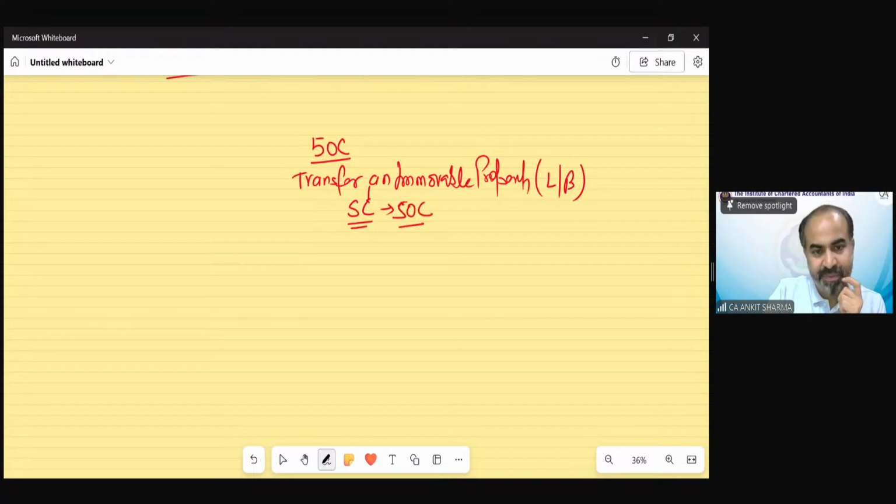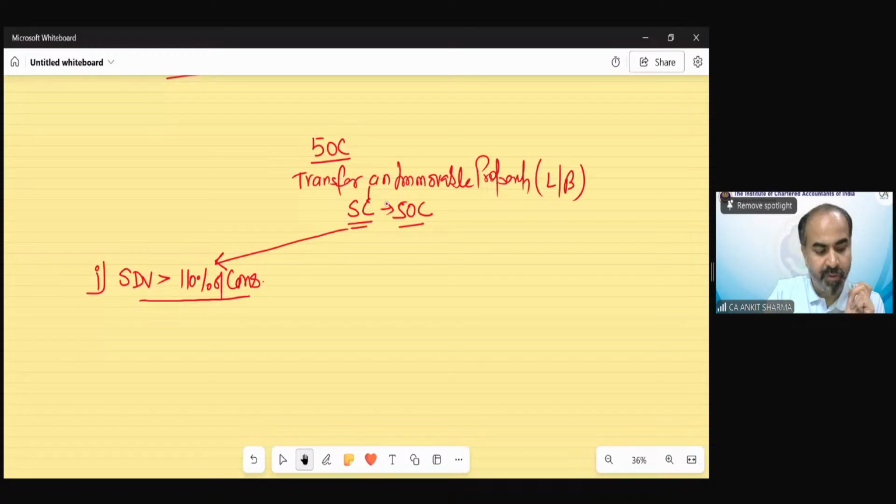And it says, if your stamp duty value exceeds 110% of consideration, which is declared by you, then your sale consideration would be stamp duty value. As simple as that. Clear?